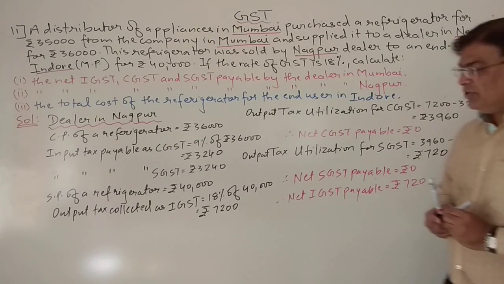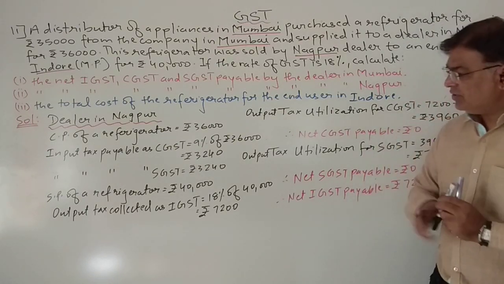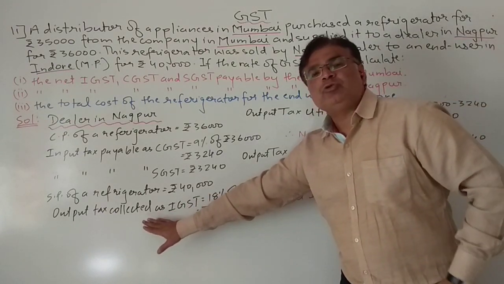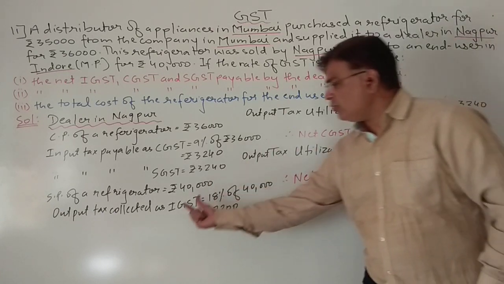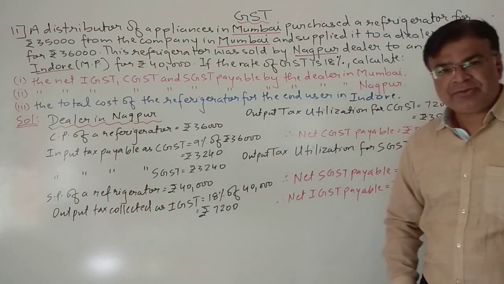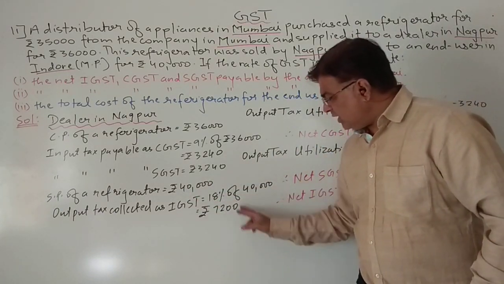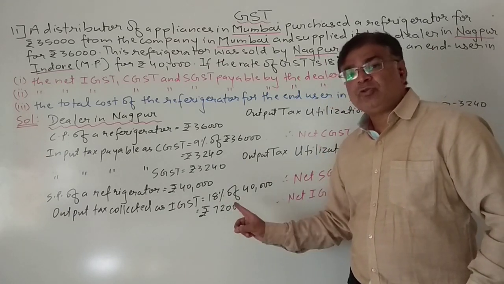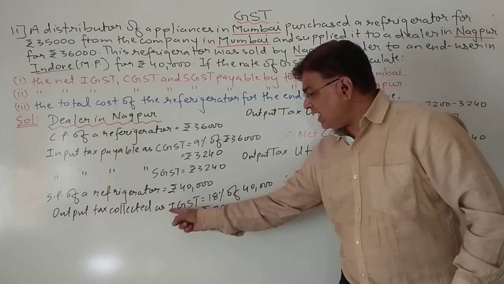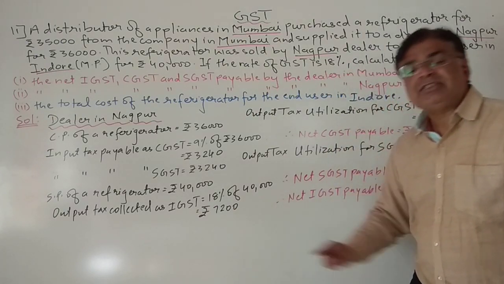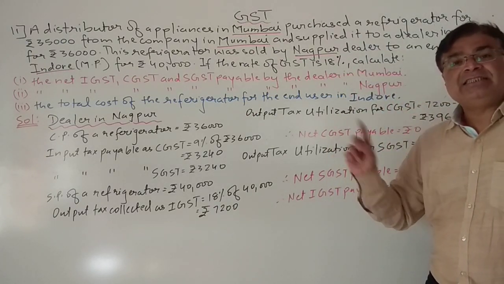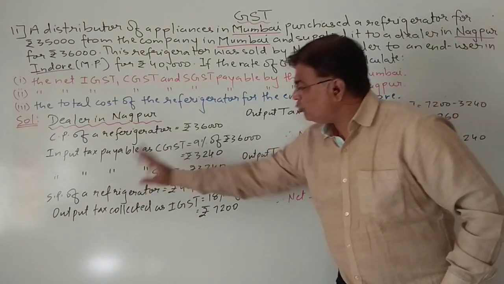So students, in this way this amount is paid. First of all you need to see in what form you are collecting output tax. You have collected this tax in the form of IGST. So first of all, you will utilize this to pay input IGST. But here we don't have input IGST.